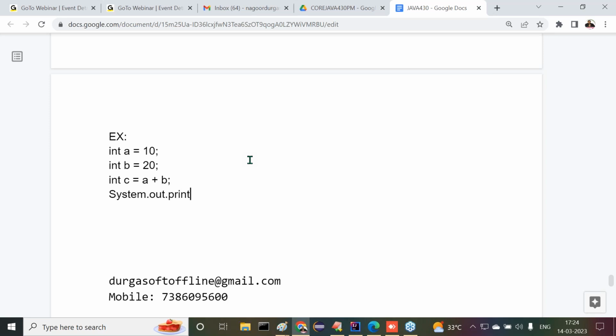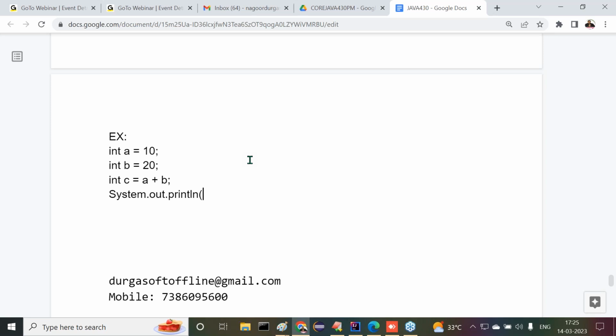In the case of C, the printf function is available. For what purpose are we using printf in C? To display some data on the console or command prompt. Similarly, in C++, cout is available to display something on the console. Similarly, in Java, if you want to display something on the command prompt, we have to use System.out.println.